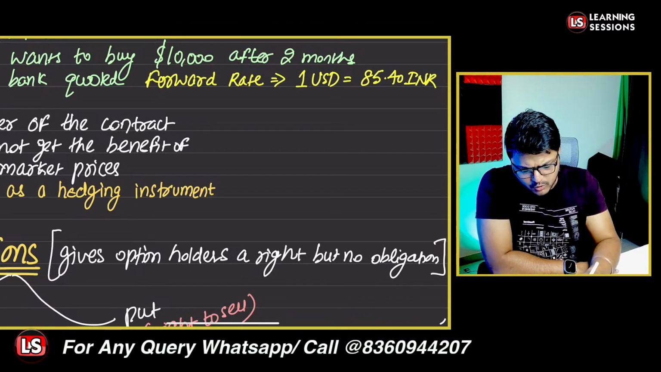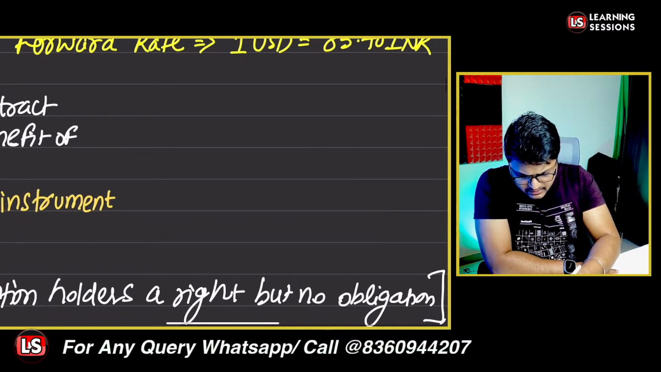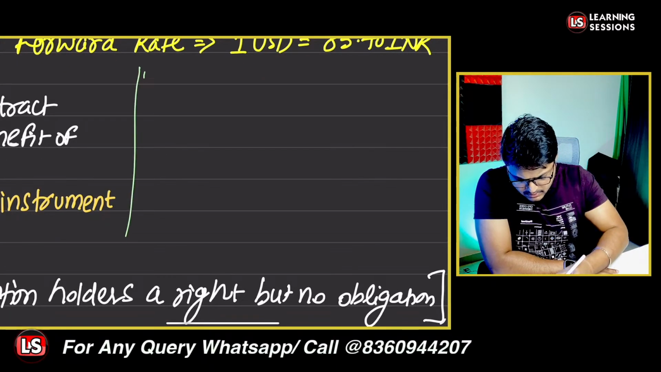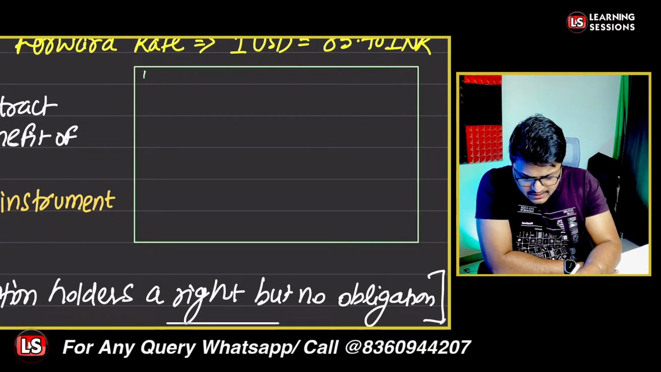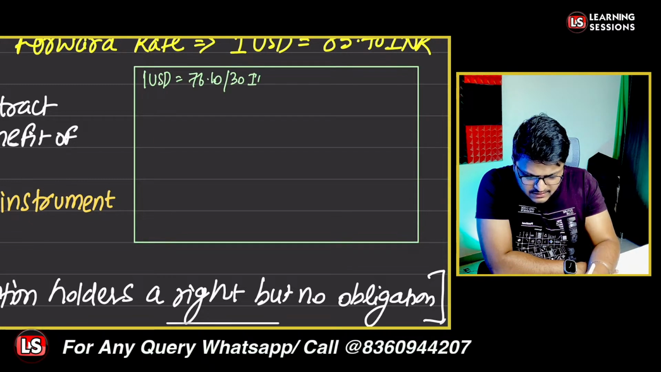Let's just simply solve the question based upon it, right? So let's just consider the case that we are having. Let me just draw a column over here, right? So let's say we were having 1 USD is equal to 76.10 slash 30 as the price. That is the spot rate which is given over here. And 2 month forward points are given to be 36 slash 46, right?